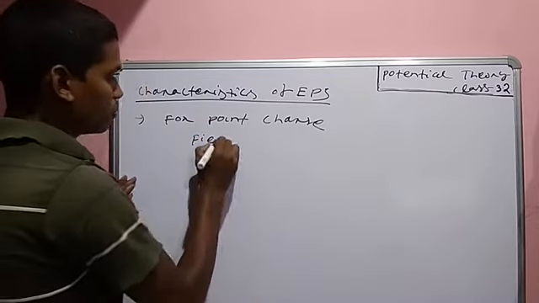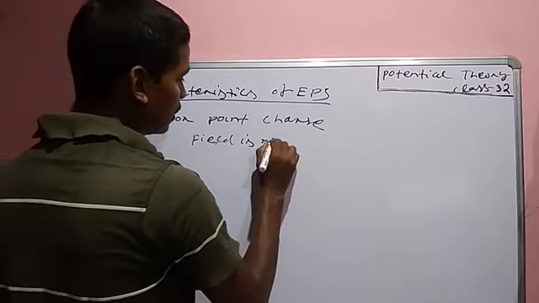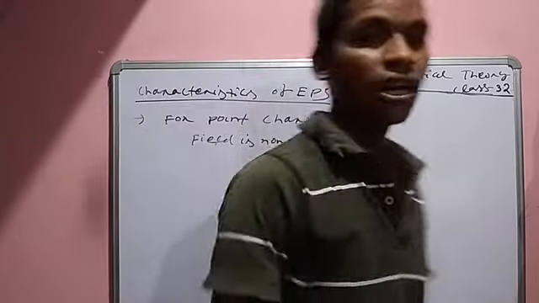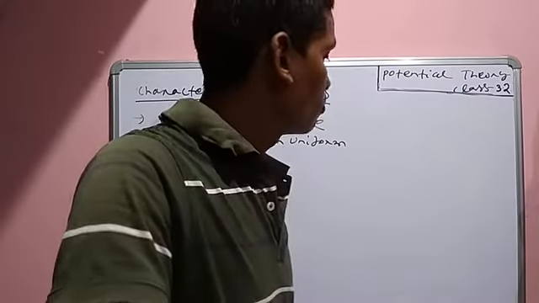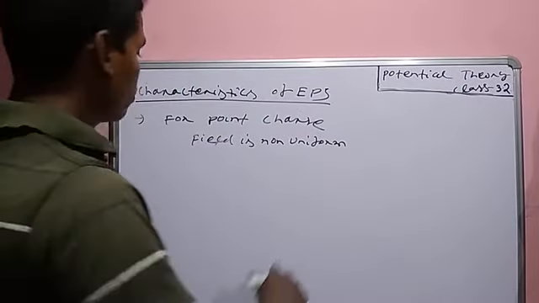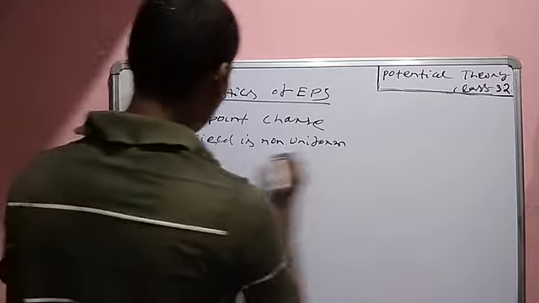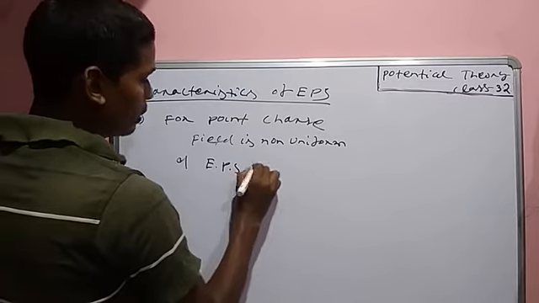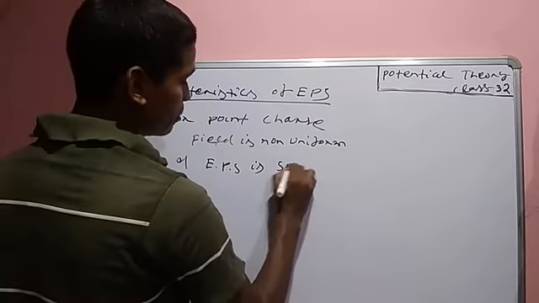For point charge field is non-uniform. Yes or no? Field is non-uniform and EPS is spherical shell.